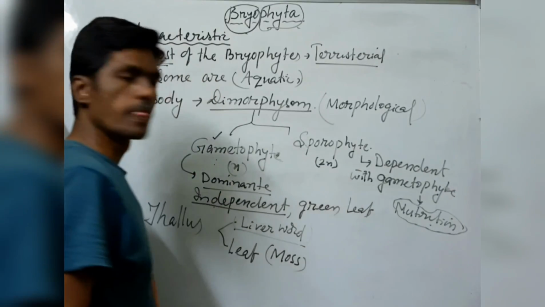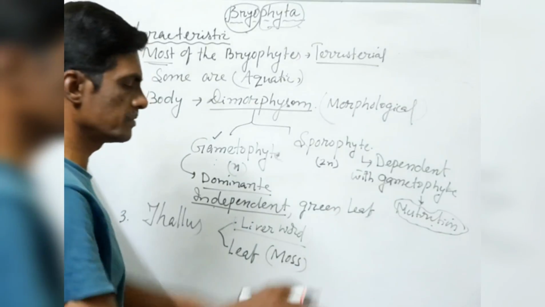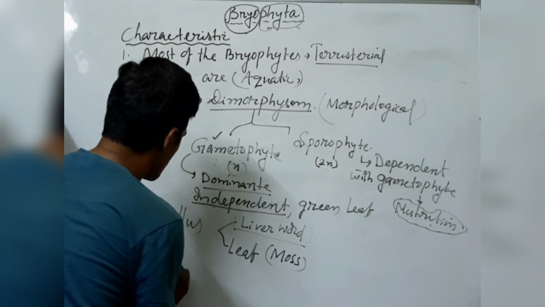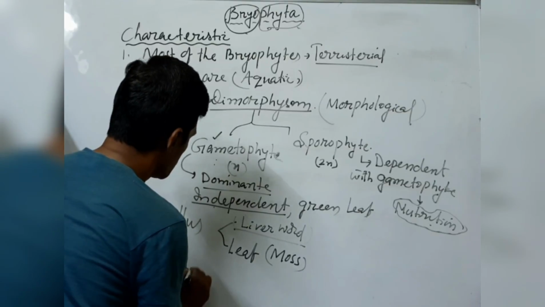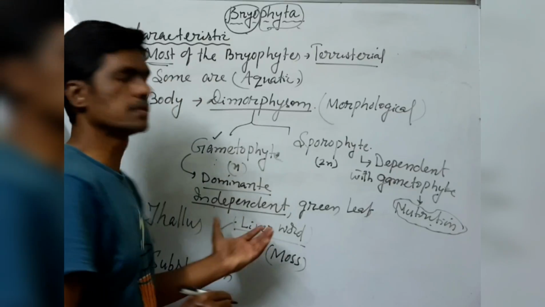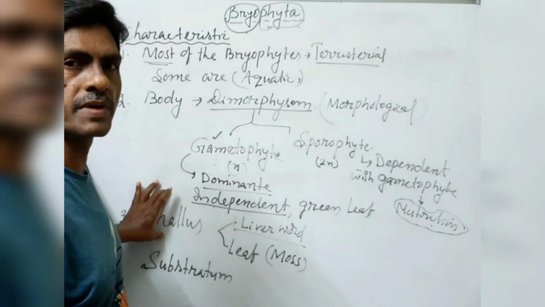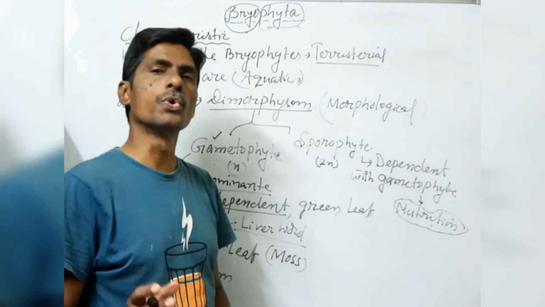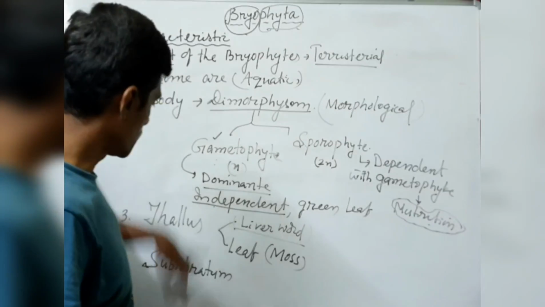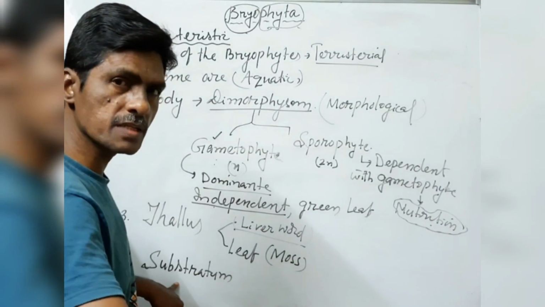The fourth point: this plant body is attached to the substratum. Substratum means they are attached to the bottom. The meaning of thallus is that the plant body is not differentiated into root, stem and leaf. That's why it is called thallus. So the substratum means the base, and the plant attaches to the base.